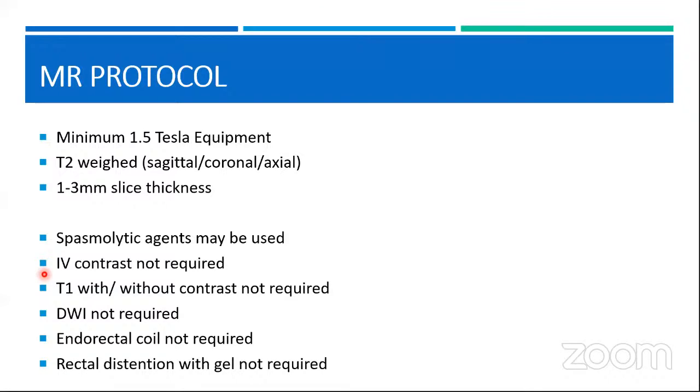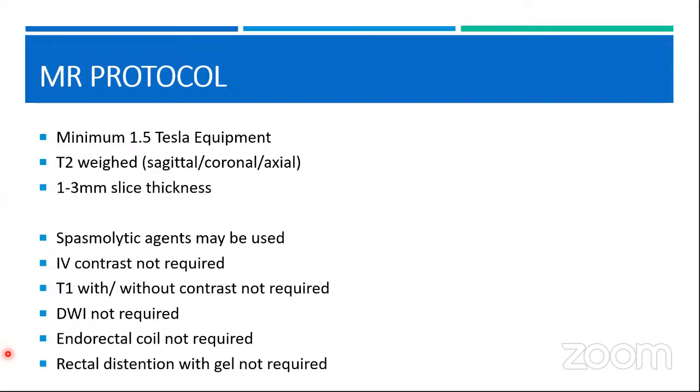Okay, so what is important for us? A good equipment with T2-weighted images in all the 3 sections, sagittal, coronal, and axial, and the slice thickness should not be more than 3 mm. Spasmolytic agents can be used because they help to reduce the peristalsis. IV contrast is not required, but sometimes the radiologist insists on the IV contrast if he's suspecting some mucinous kind of tumor.